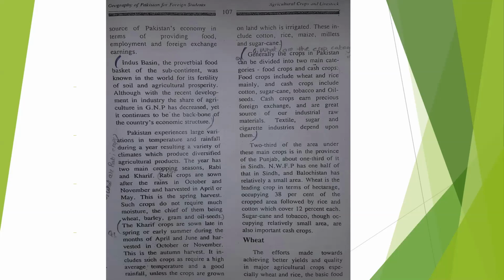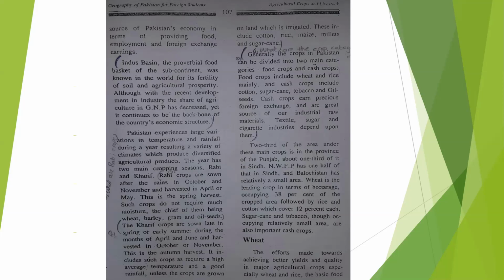These are seasonal crops. So in a short question, what are rabi crops? Rabi crops are sown after the rains in October and November and harvested in April or May. This is the spring harvest.